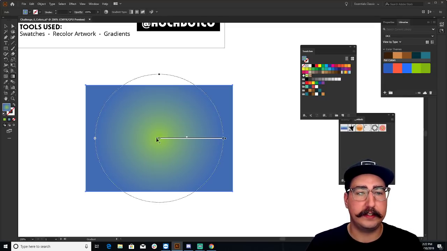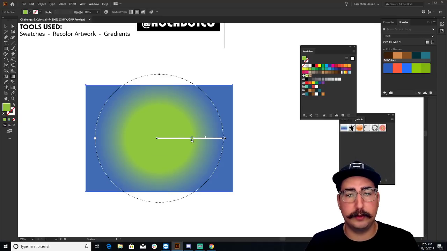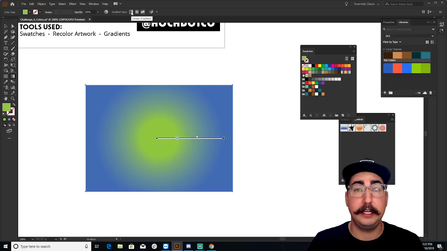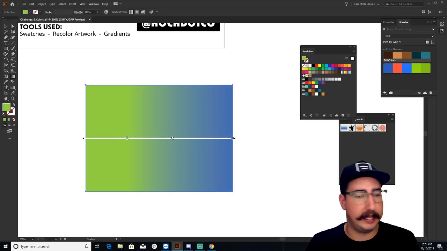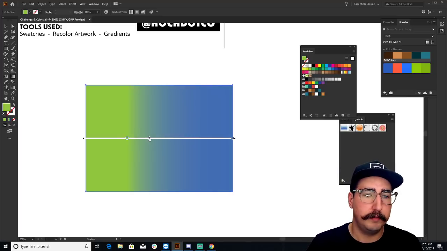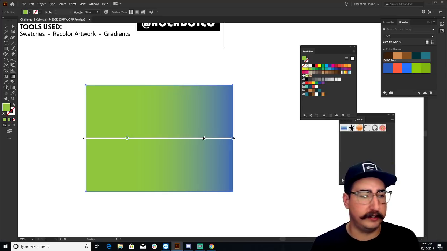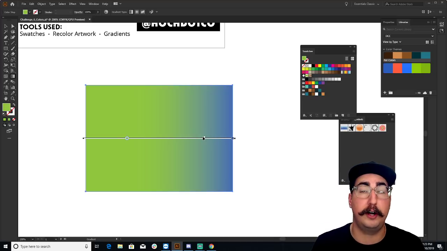Here you see that this is the color we are starting with, and this is the color that we are ending with. And you can drag these to give more of a burst, more color in one way and less color in another way. You also can do something called a linear gradient, which is going to start at one side and change over to the other for the other color. So you can also, in the middle, move this center point, and the center point will help shift where that transition is happening, right? Gradients are super fun. I'd love to see you incorporate them on your pieces.